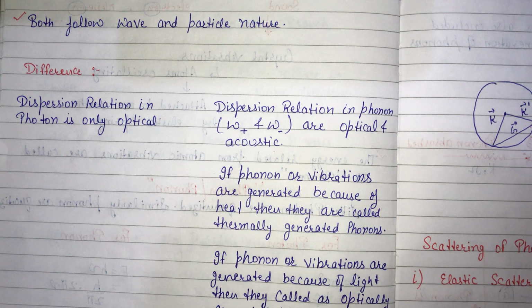So the phonons or lattice vibrations which are generated via heat are called thermally generated phonons, and if these vibrations are generated via light, then these are optically generated phonons, and if these are generated by sound, then they are called acoustical phonons.